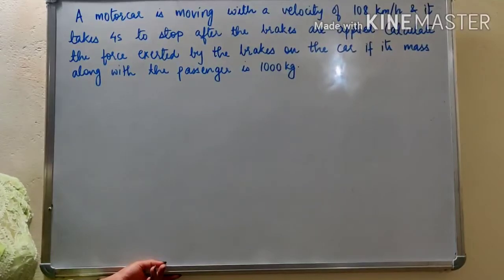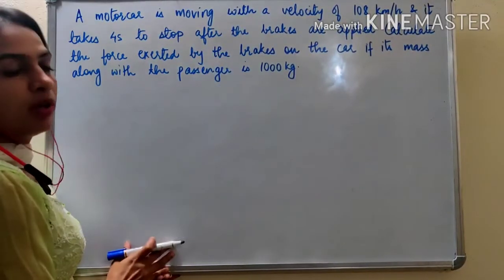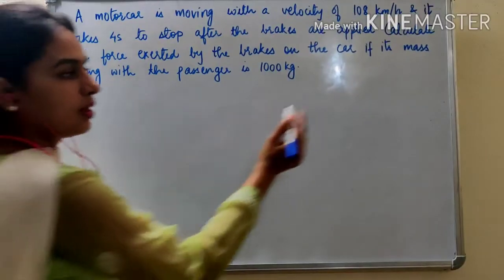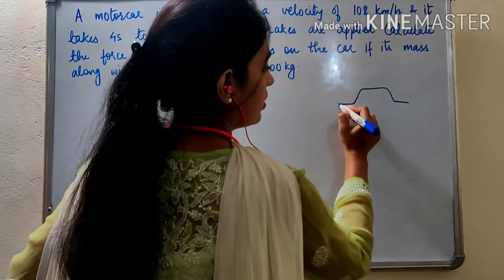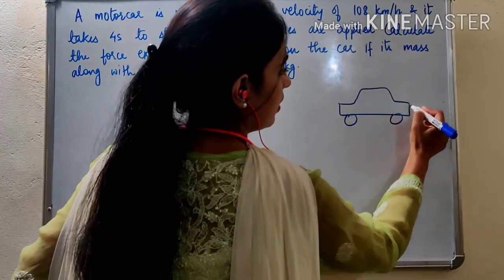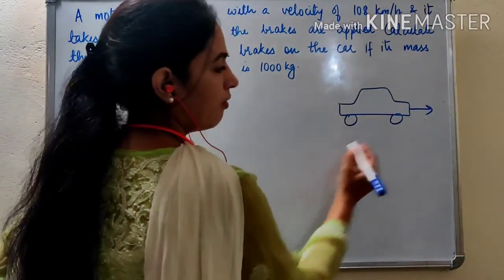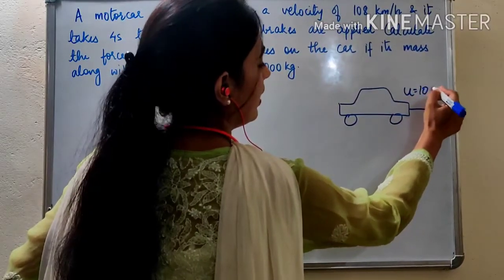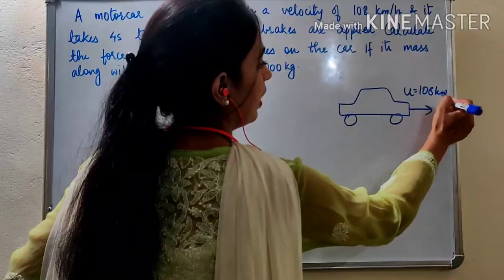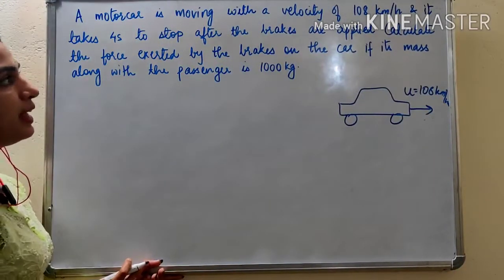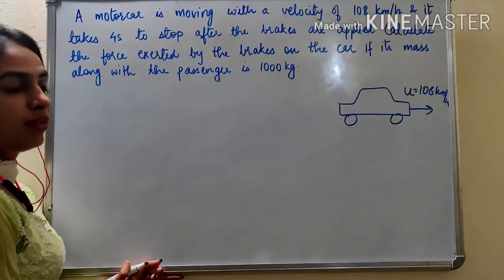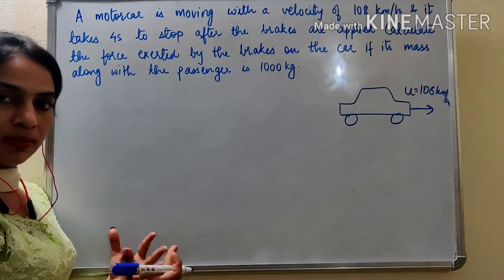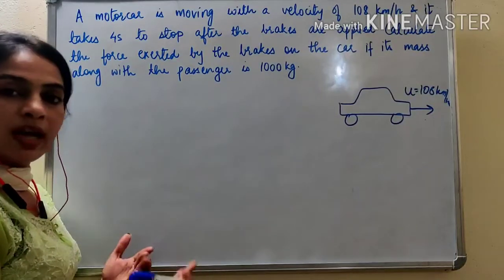Next question says, a motor car is moving with a velocity of 108 km per hour. So there is a car which is moving with a velocity. What is the velocity of the car? 108 km per hour, and it takes 4 seconds to stop after the brakes are applied. So the car is already moving with some velocity, brakes are applied, then what will happen to the car?